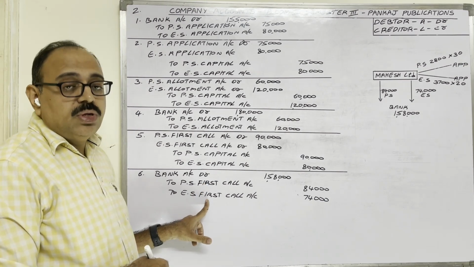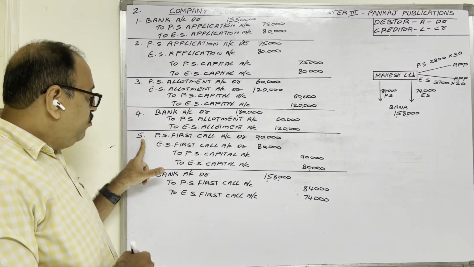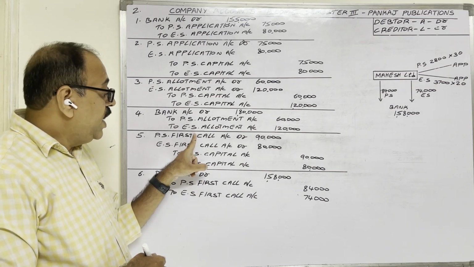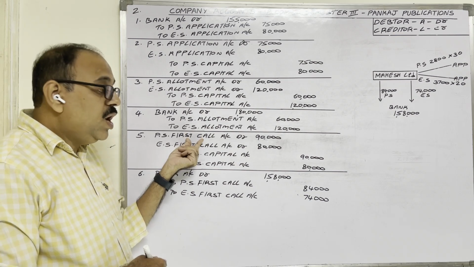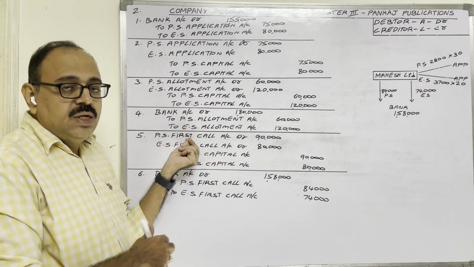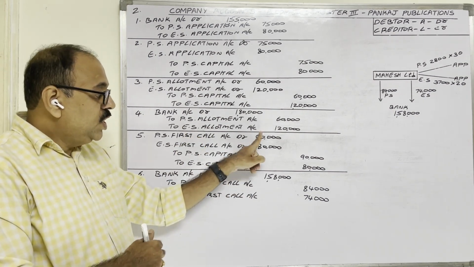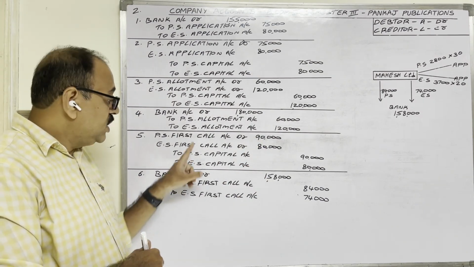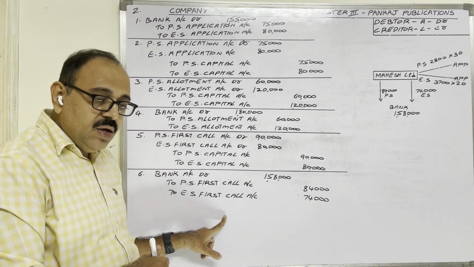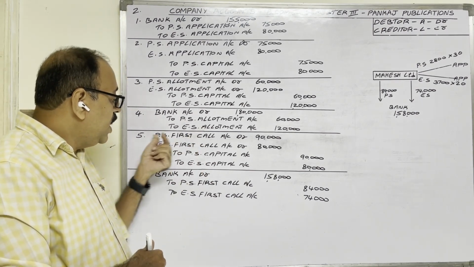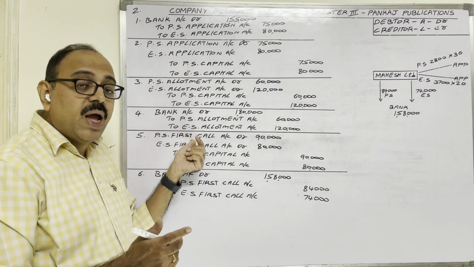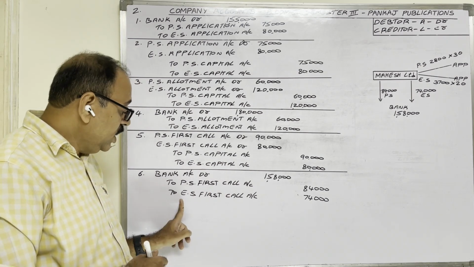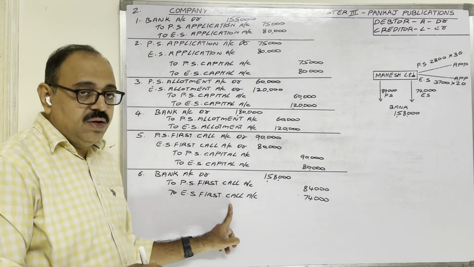Why are first call accounts created? In the fifth entry, we have debited first call accounts because we are writing in the books that for first call amounts, applicants are debtors. From them, we should receive these two amounts. Now the company received the amounts, so these debtors accounts we have to cancel. By debiting, we have created debtors accounts. If you want to cancel them, you have to credit. That is why preference share first call, equity share first call accounts are created.